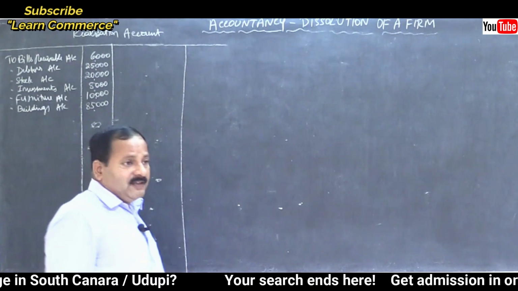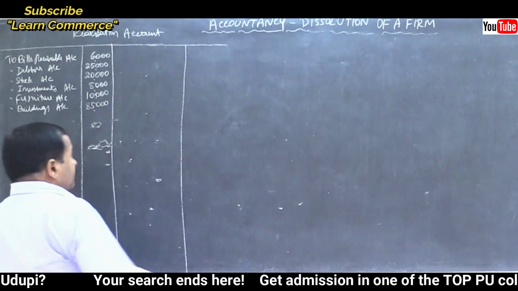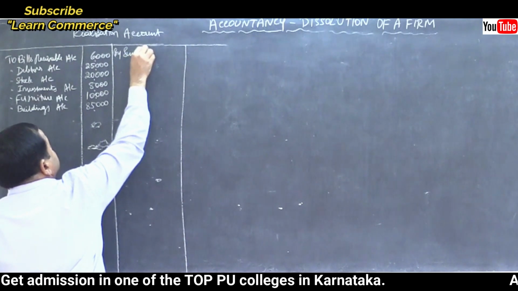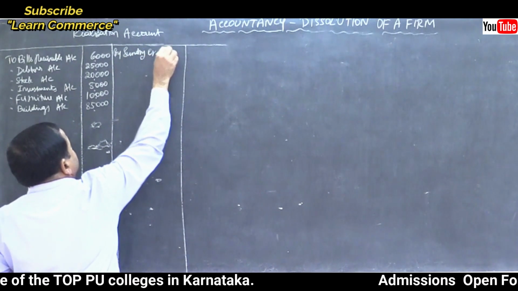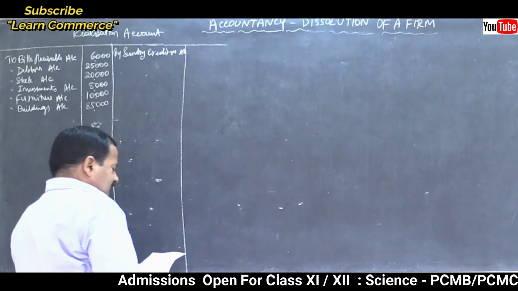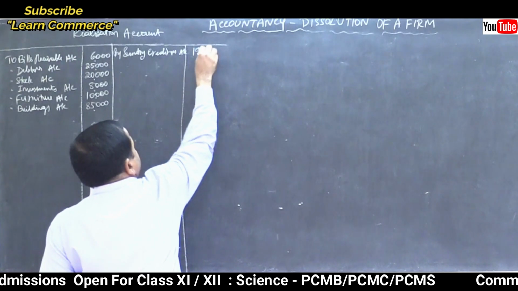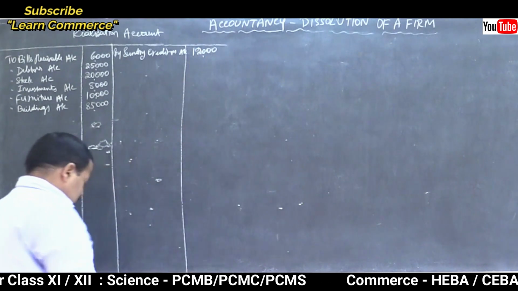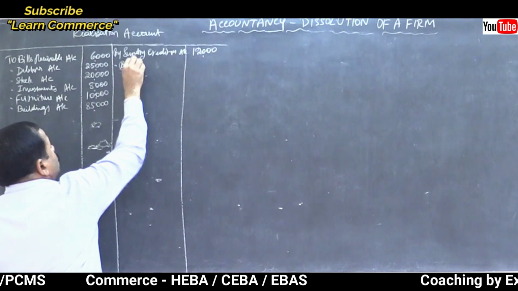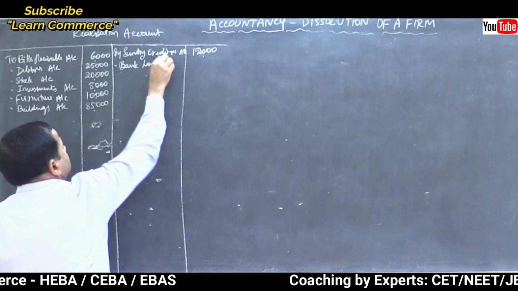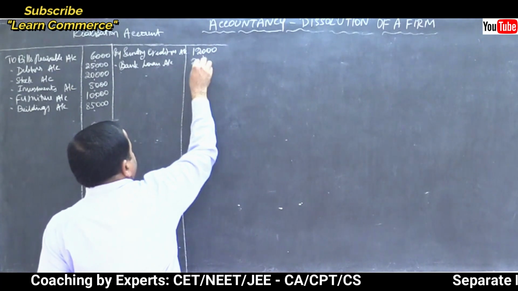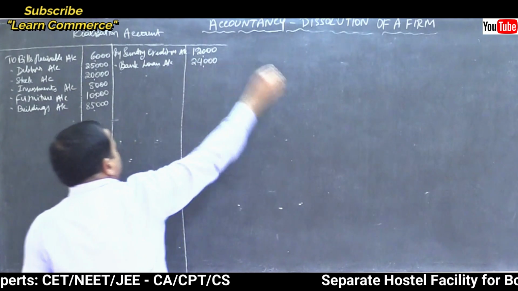Let us transfer all the liabilities now by sundry creditors account. Sundry creditors account, how much? 12,000. Then by bank loan account, how much? 24,000.